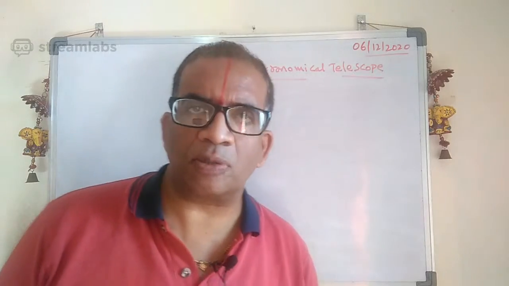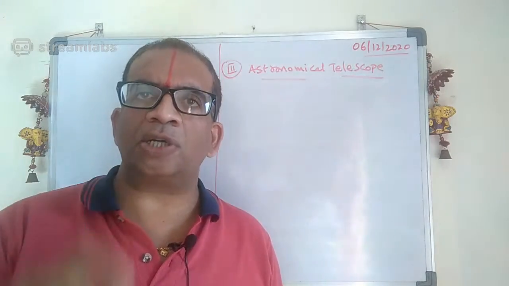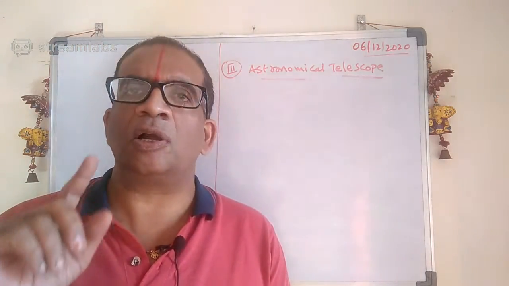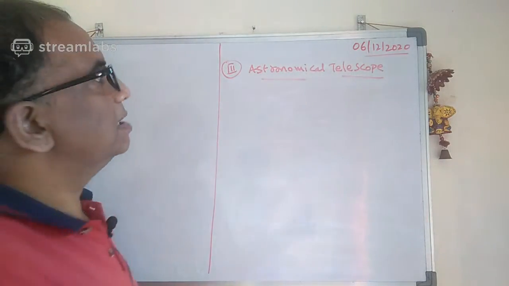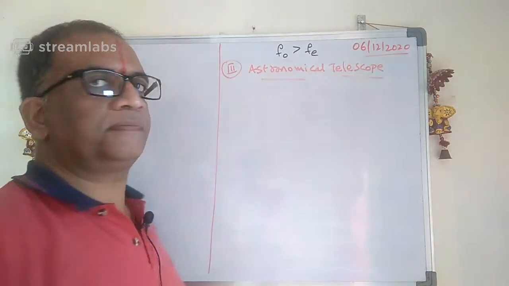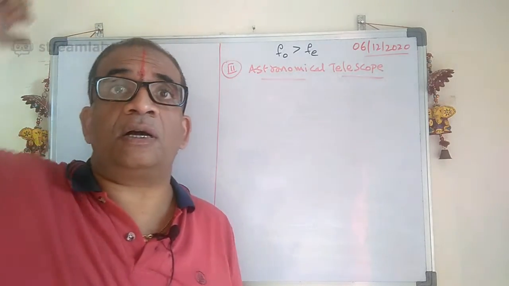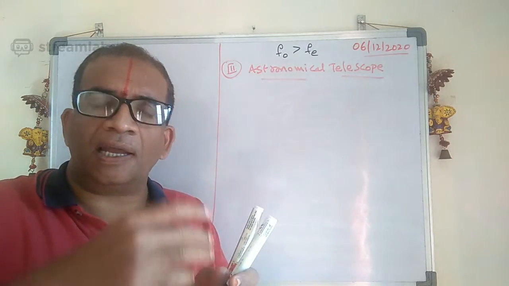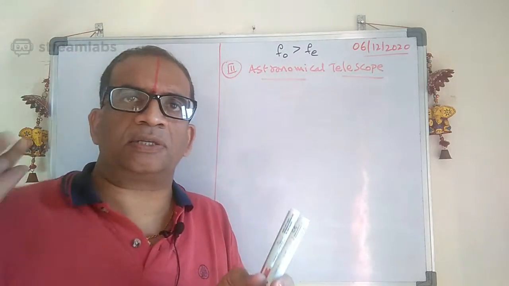In the astronomical telescope, again we use two lenses. One is called the objective lens, the other lens is called the eye lens. In this case, the focal length of the objective lens is greater than that of the eye lens. Why? Because you want to capture the light from the distant object, the object which is far off.